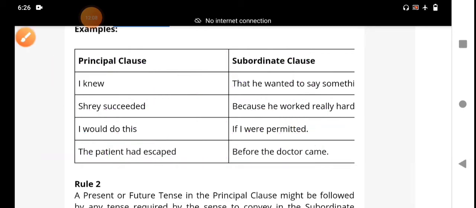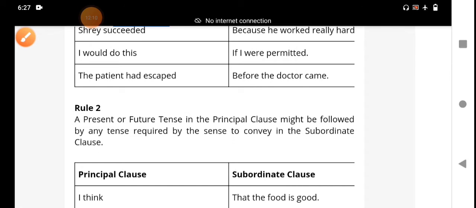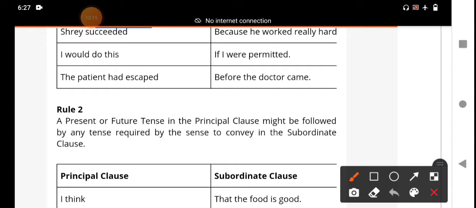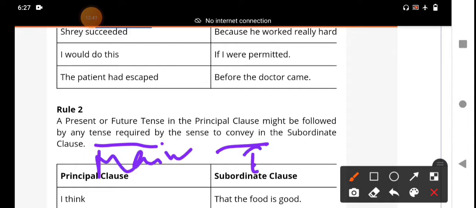Okay, my dear students, we go to the next rule. Please listen carefully. The next rule is very important. If the main clause is in the present tense or future tense, it might be followed by any tense required by the sense to convey. Sense means meaning, in the subordinate clause or main clause. The main clause means the principal clause, and the subordinate clause means the dependent clause. This is the rule.